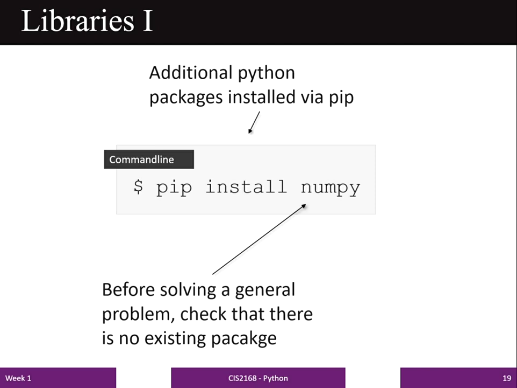We will simply write pip install numpy, numpy is my package. Numpy we will use for mathematical operations, and by executing this, your numpy package will get installed to the virtual environment. So here in this slide, I am using CIS2303 as my virtual environment.